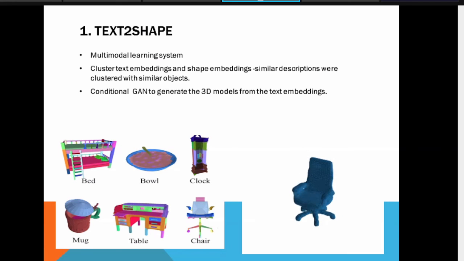Conditional GAN technique. In the previous lectures, you might have heard from the NVIDIA people that this GAN technique is used nowadays in AI to create 3D models. So what is that GAN technique? We'll study it in the next slide. Conditional GAN is used here also to generate the 3D model from the text embeddings.